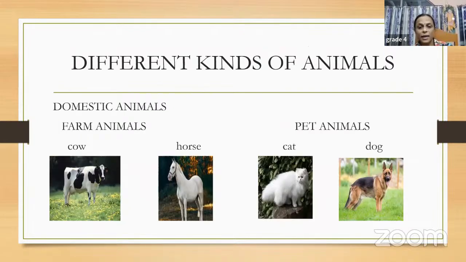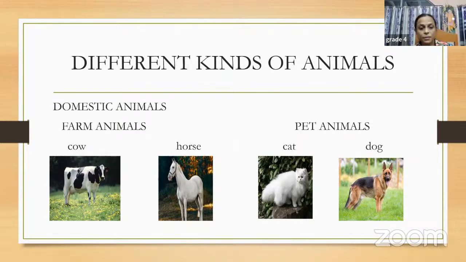Then we have another category. What is the other one? Domestic animals. So what are domestic animals then? The animals which are helpful to us in many ways and can live with us. Okay. So some animals, they are useful to us in many ways and they can stay with us. We call them as domestic animals. Now, domestic animals can be categorized into 2 groups. One is the farm animals and the other one is the pet animals.